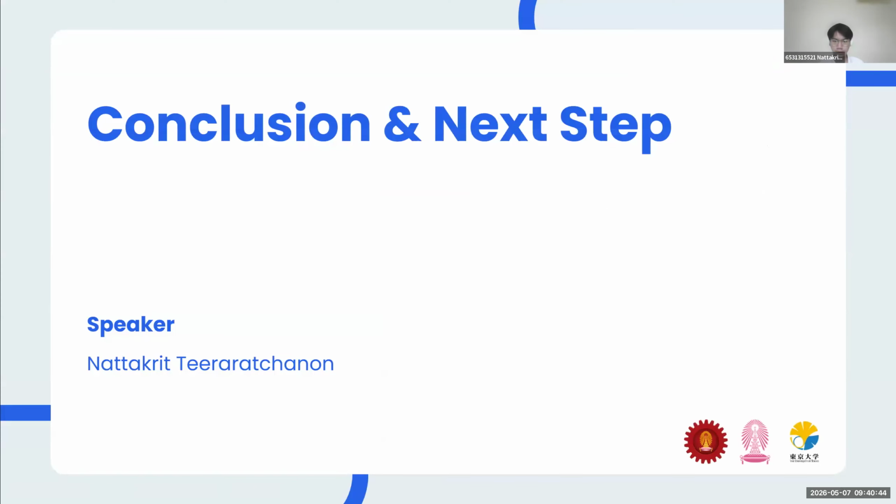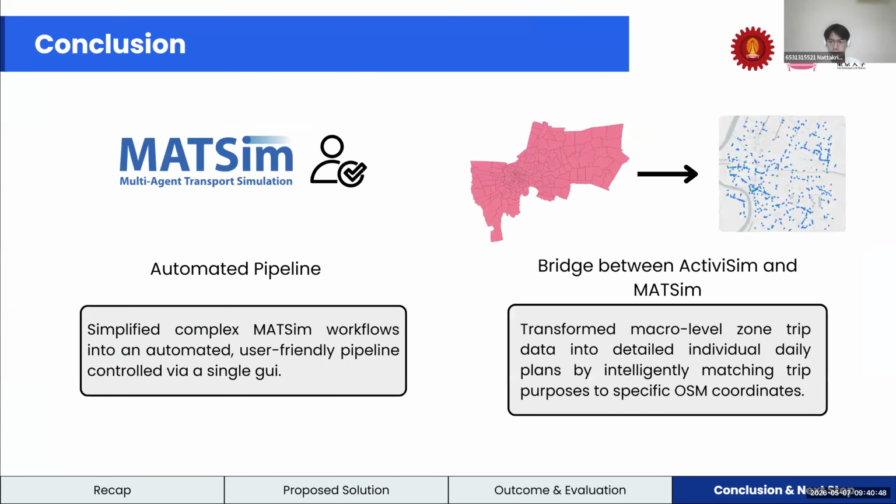Next is the conclusion and next steps. Let's begin with a summary of our achievements, which is divided into 4 main points. First, we simplify a complex workflow into a user-friendly system, controlling everything through a single GUI file.